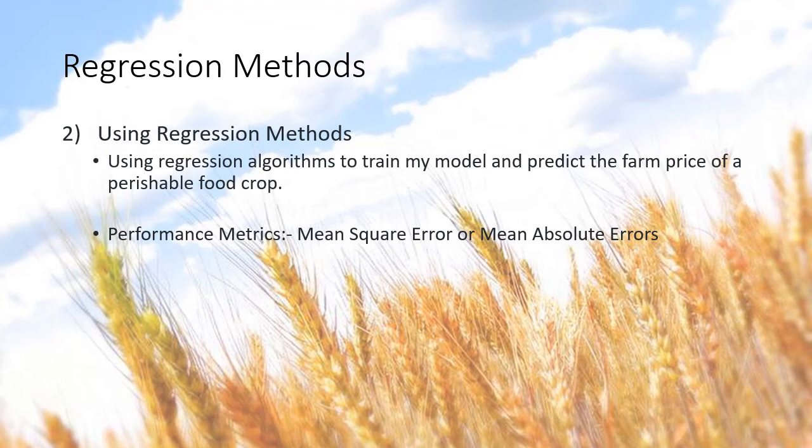My second supervised machine learning technique to predict the farm price is using the regression methods. And using different regression algorithms, I want to train my model and predict the farm price of a particular perishable food crop in a particular state, given all the required features. And I want to compare different models of the different machine learning algorithms of regression methods using performance metrics such as mean square error and mean absolute error.